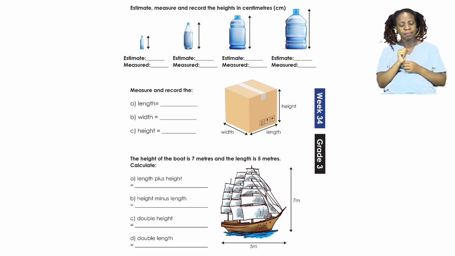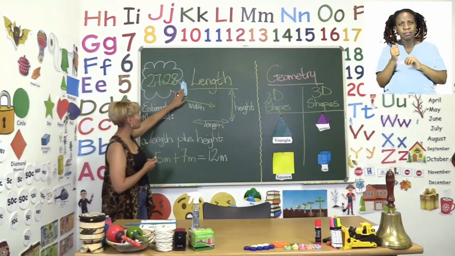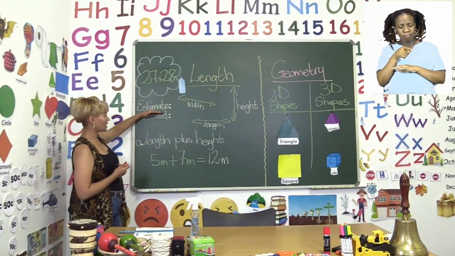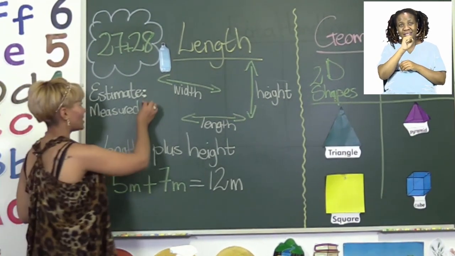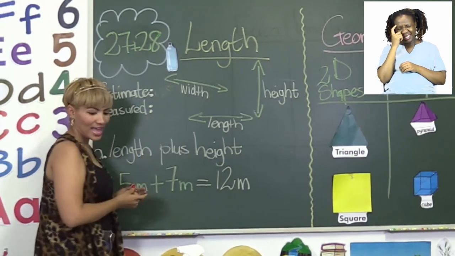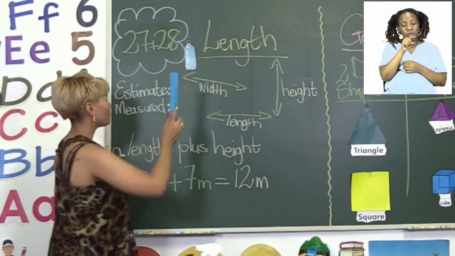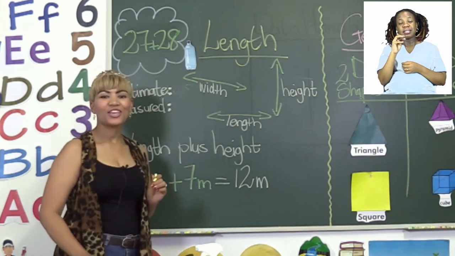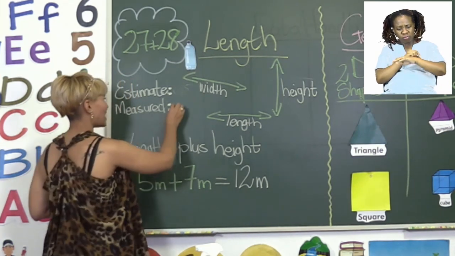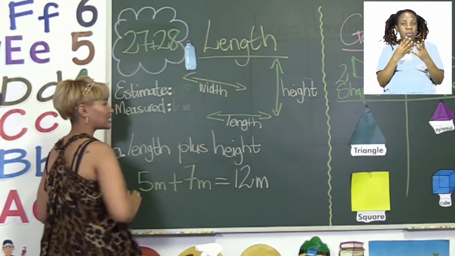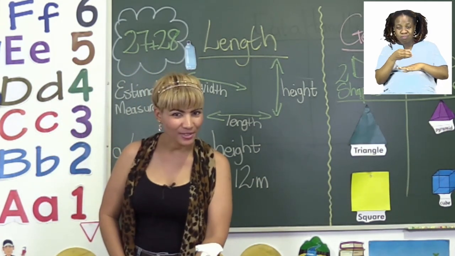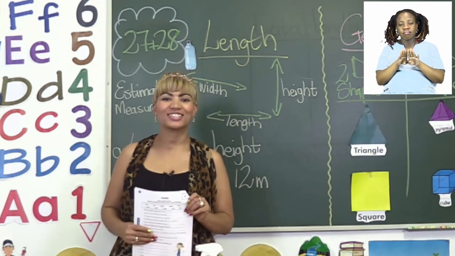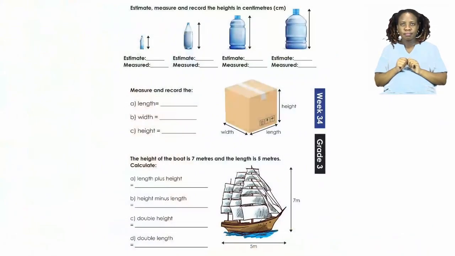On the board there's a little picture here, but we just keep it as an example. So you will have the estimate and then the measured amount. If you guess maybe 0.5, then you take your ruler and measure it, and you will see the first container is 1 centimeter. Now you have to do that for all the other containers as well. Now let's quickly go back to the page and see what we have to do next.